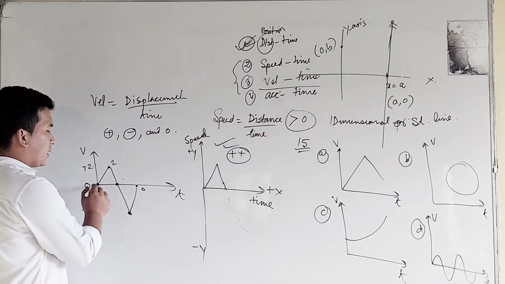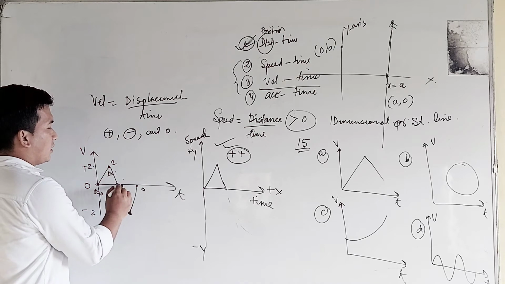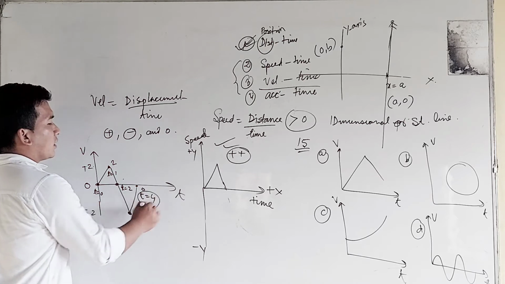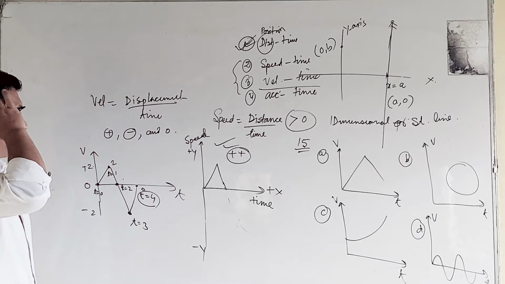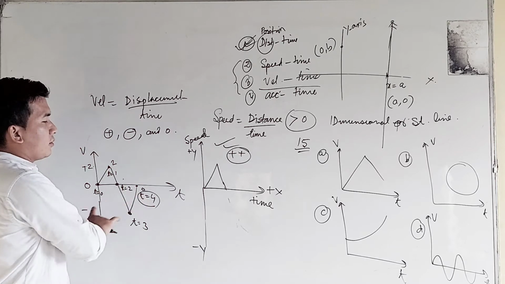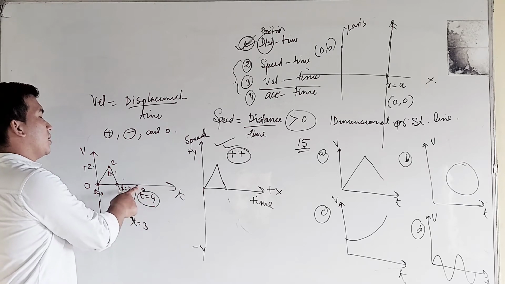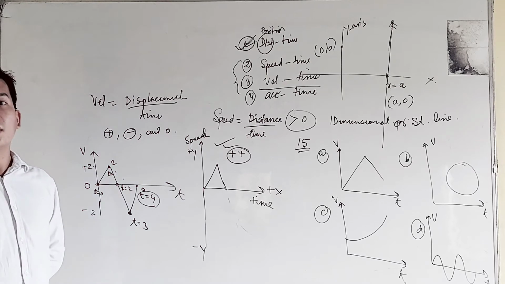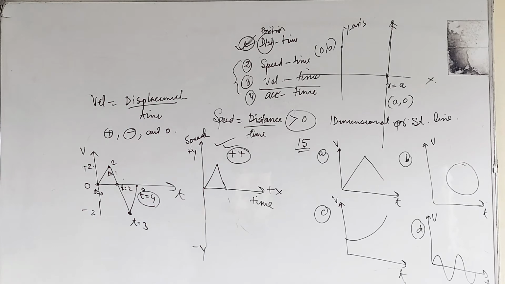But what about the time taken? Here t equals 0, here t equals 1, here t equals 2, this is t equals 3, this is t equals 4. That means at a given time, t equals 4, can its value be 0, 2 and 4 at the same time? It will be wrong. So we can say that for a given velocity-time graph, at a given time the velocity will have only one value.